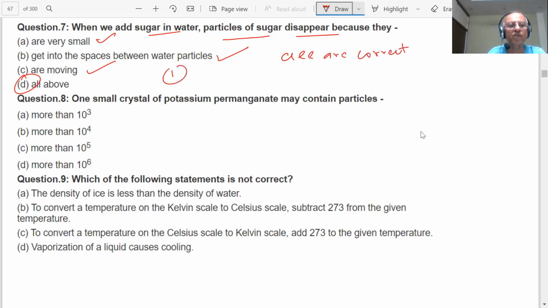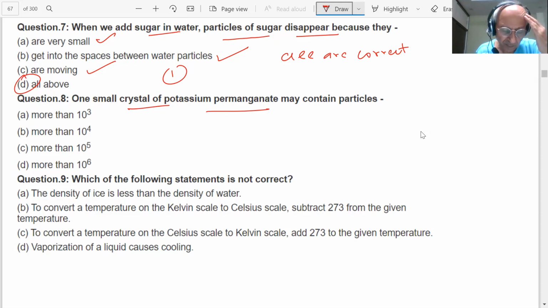Next question. One small crystal of potassium permanganate may contain. You know, we have performed an activity in the book. I take a crystal of KMnO4 and put it in water. What happened? The color changed. What color?